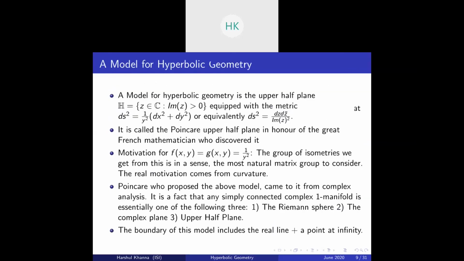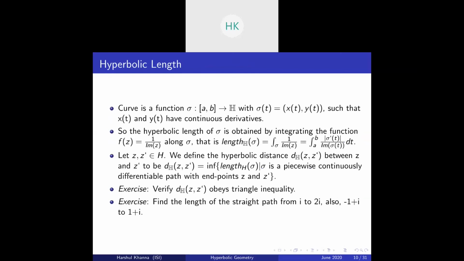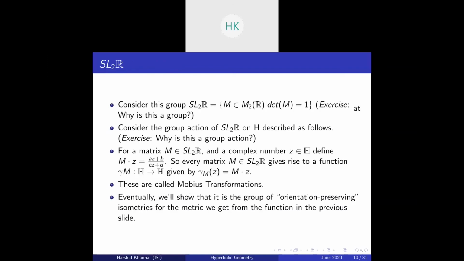Okay, so we found a length of straight path from iota to 2 iota, and similarly for other ai to bi. You can do the same for minus 1 plus iota to 1 plus iota. Okay, let's move on. Now the group of transformations I talked about, we will consider basically SL2R, which are matrices